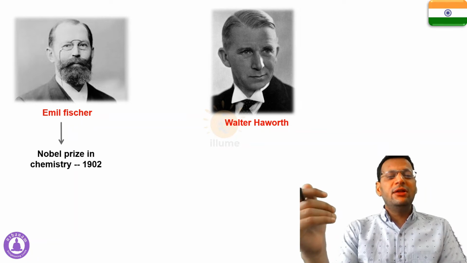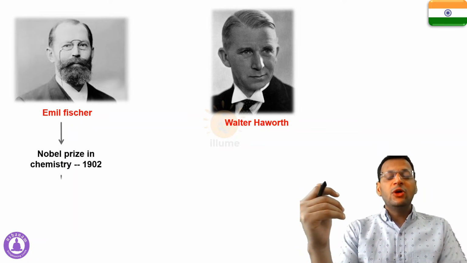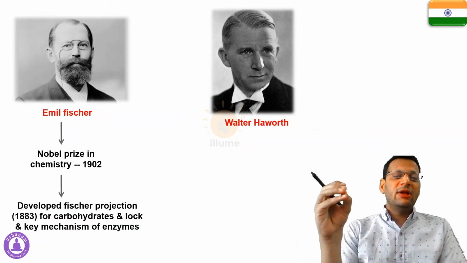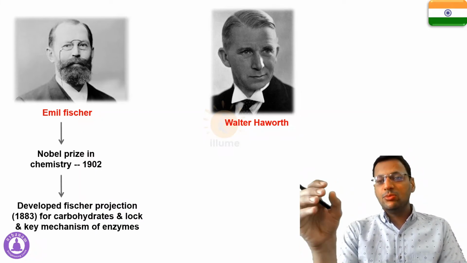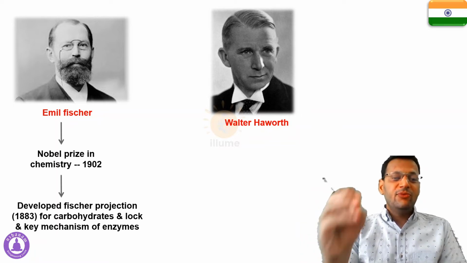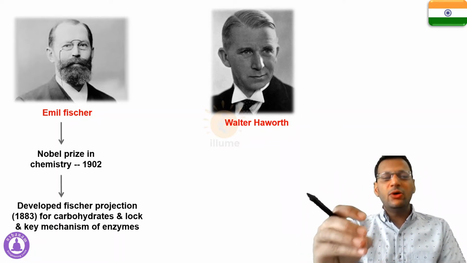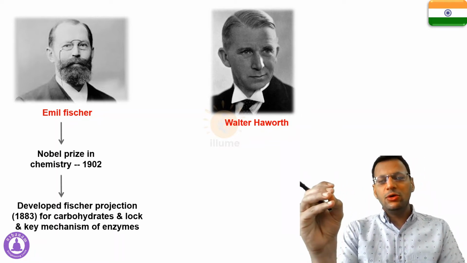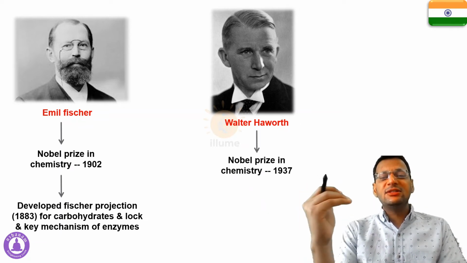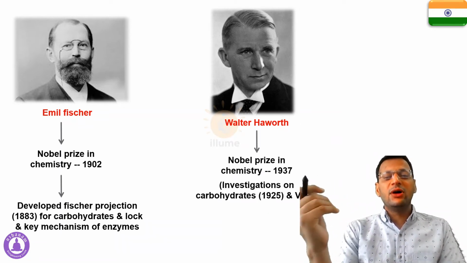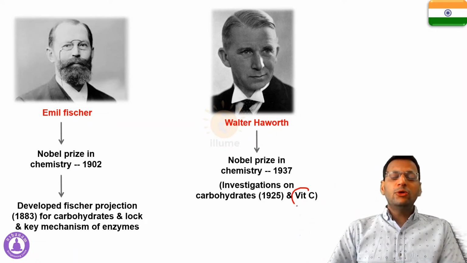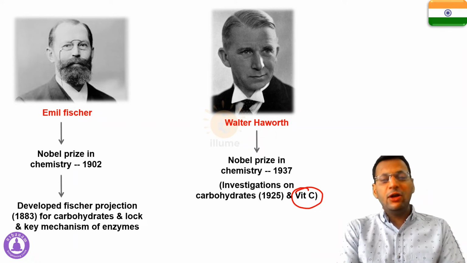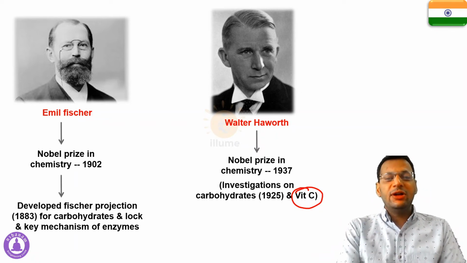Emil Fischer was awarded the Nobel Prize in 1902 for his contribution in developing Fischer projections and a very important mechanism in enzymes called the lock and key mechanism. Both these discoveries have been attributed to Emil Fischer. So he received the Nobel Prize in 1902. Walter Haworth, on the other side, received the Nobel Prize in 1937 for his work on Haworth projections plus investigations on vitamin C. So both of them have contributed immensely in the field of chemistry and hence have been awarded the Nobel Prize. So you need to remember this.